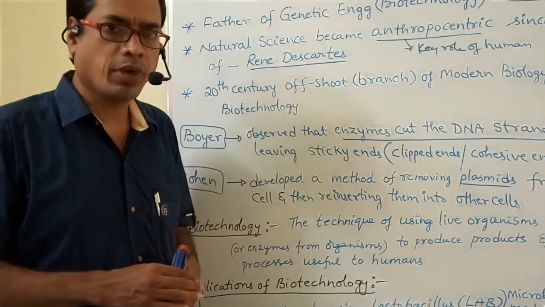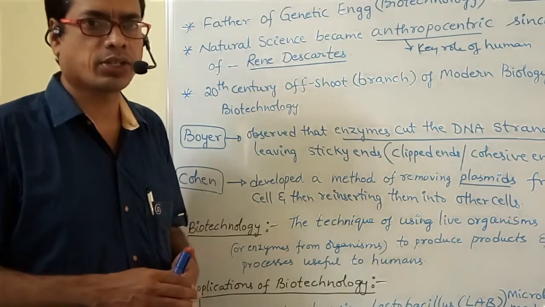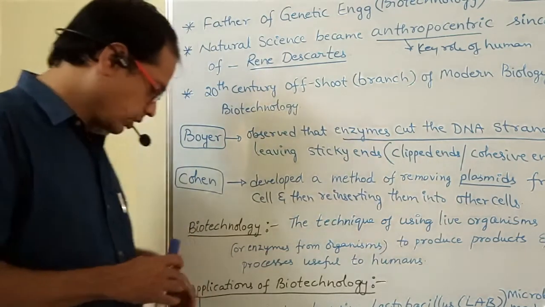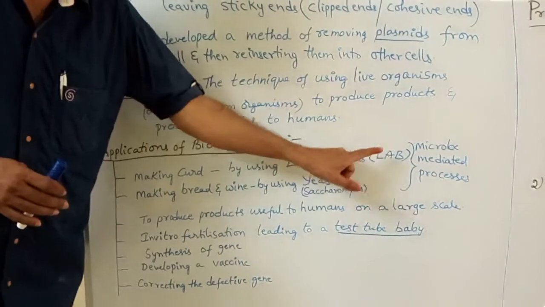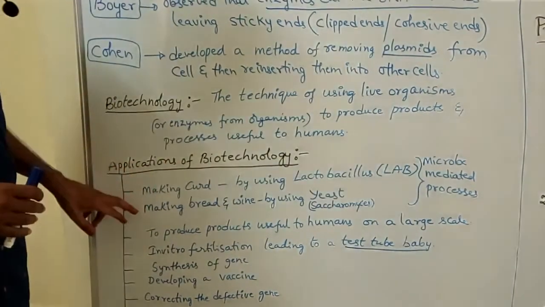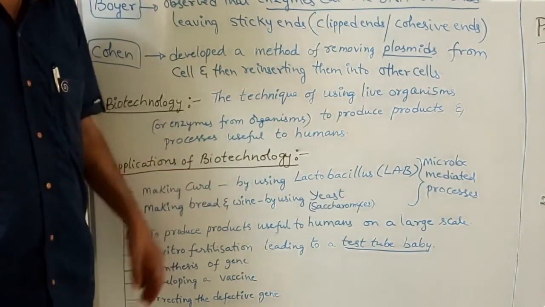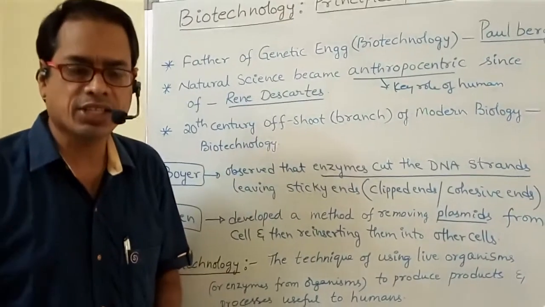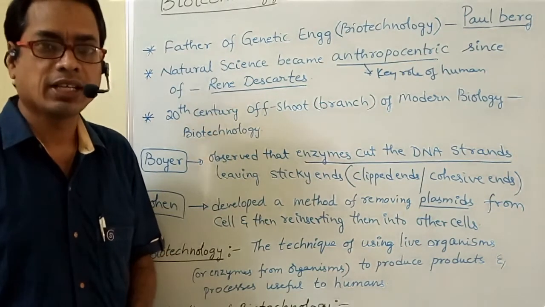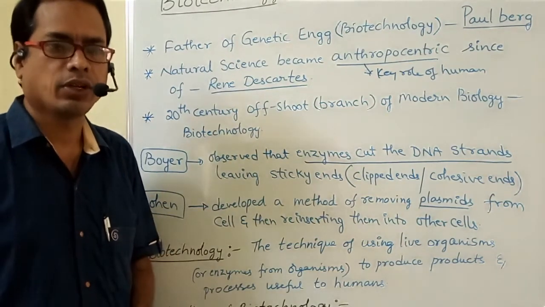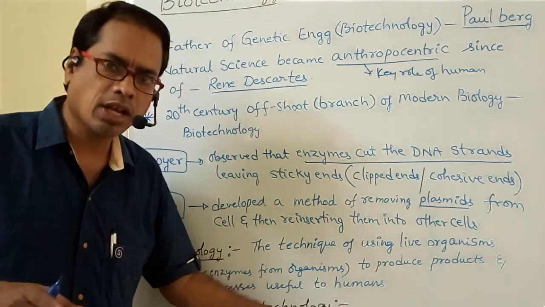In the formation of curd from milk, which bacterium is used? Lactobacillus. The group is called LAB, lactic acid bacteria. In the preparation of bread and wine, which microbe is used? That is yeast, scientific name Saccharomyces cerevisiae. Lactobacillus is a bacterium, and yeast is also a microbe.